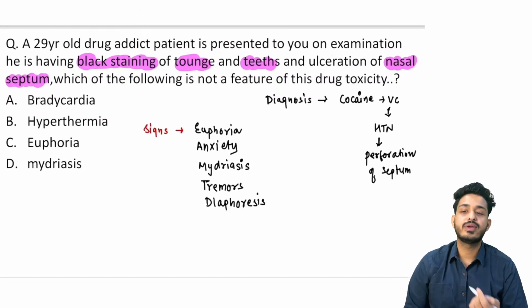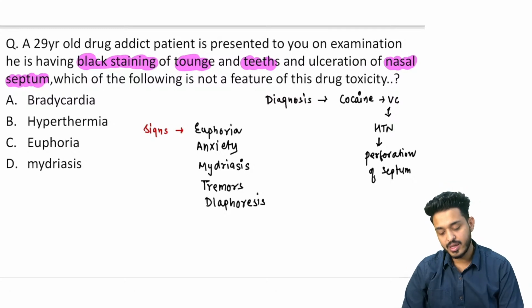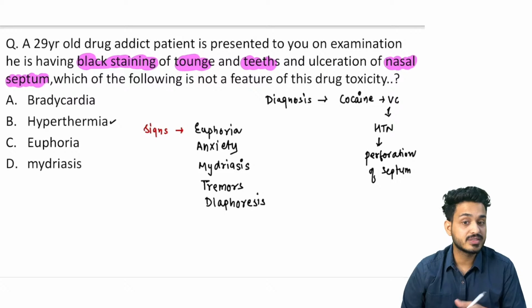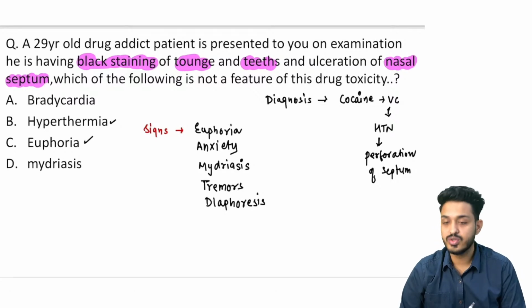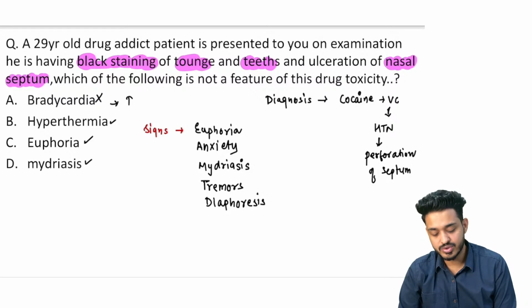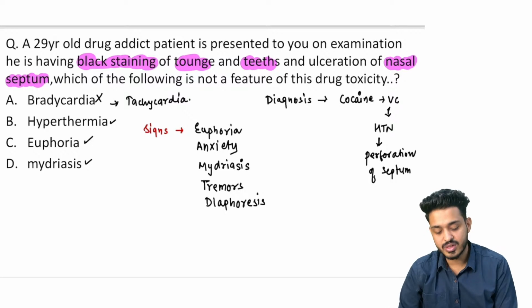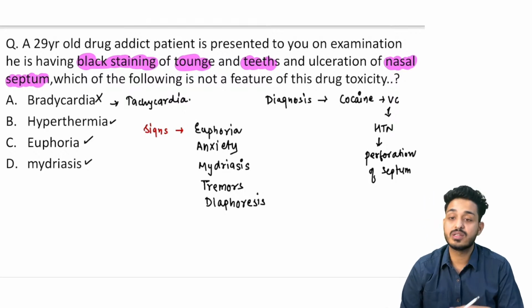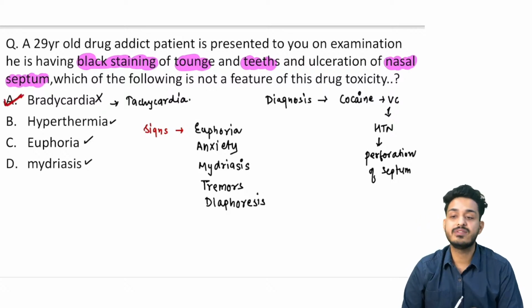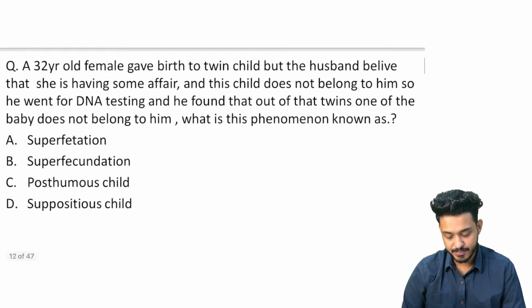Which of the following is not a feature here? Do you find hyperthermia? Yes, we can have hyperthermia because of high circulation. This patient will be euphoric, yes, right. Mydriasis is also going to be present. Remember, it is not going to show bradycardia; in fact it is going to show tachycardia, because it is a hypertensive kind of thing, right. The odd one out is going to be bradycardia, right? So A will be the answer here.